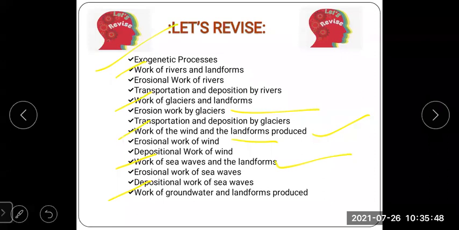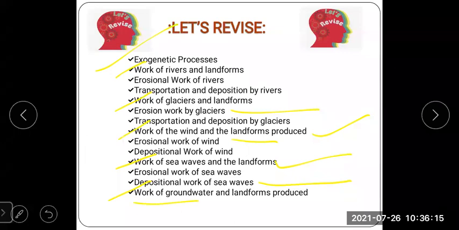Due to the hydraulic action and chemical action of the sea waves, erosion occurs and these landforms are formed. In the depositional work of sea waves, we have learned about lagoons, sandbars, and beaches.